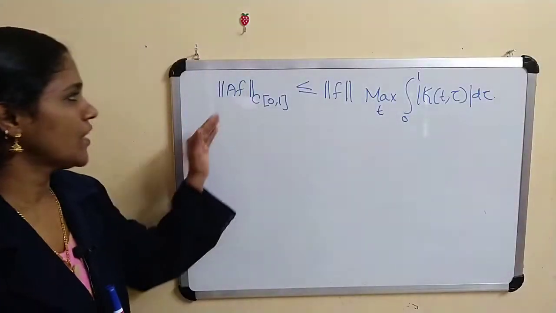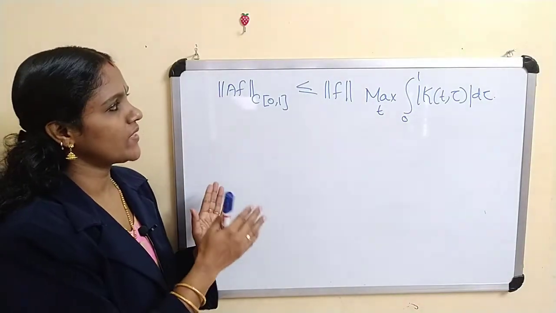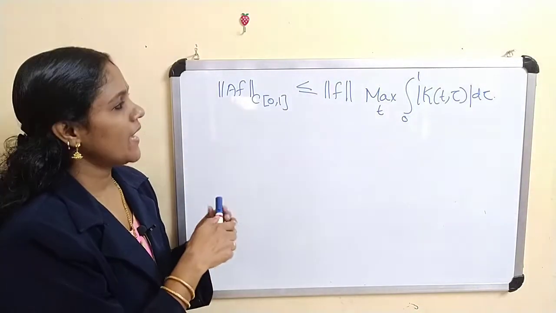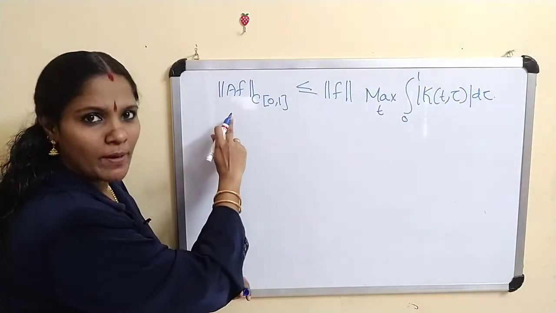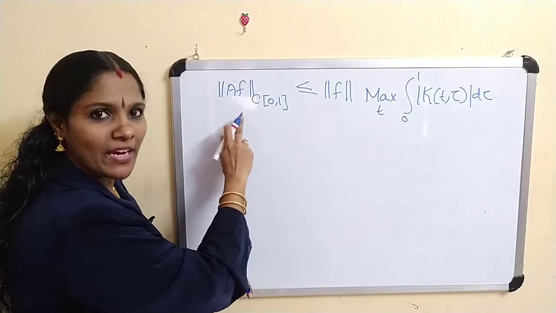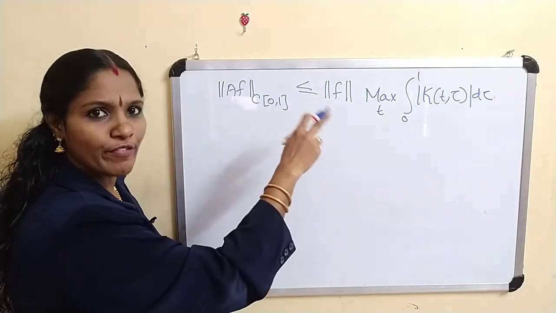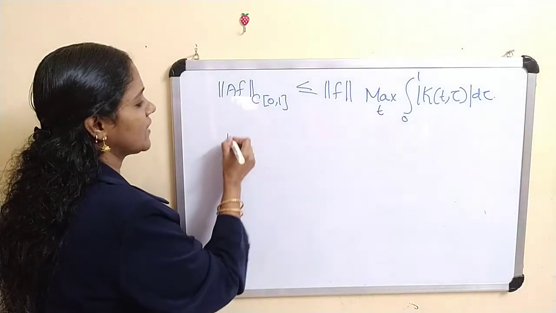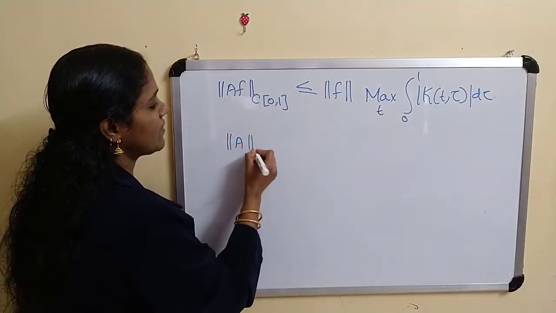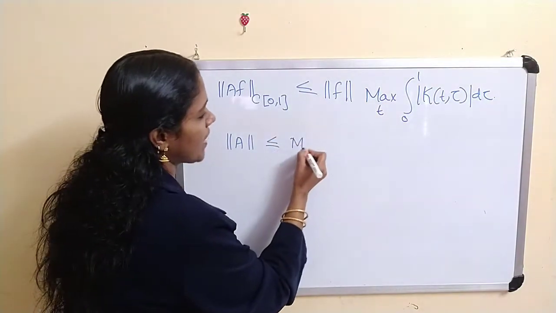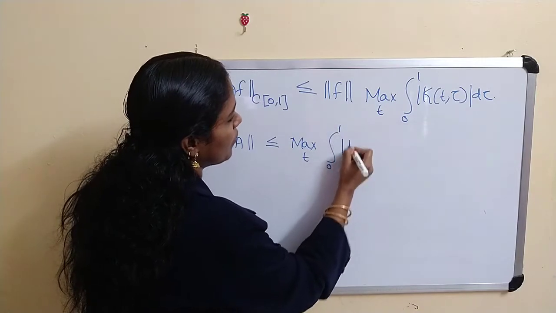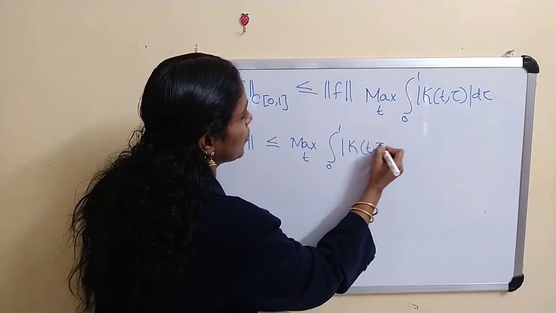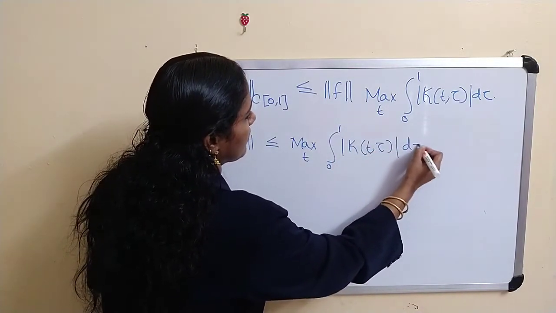Thus we get the norm of Af in C[0,1] is less than or equal to this one, and taking the supremum over f not equal to 0 such that the norm of f equals 1, we get clearly the norm of A is less than or equal to the maximum over t of the integral from 0 to 1 of mod k(t, tau) d tau. We get this.